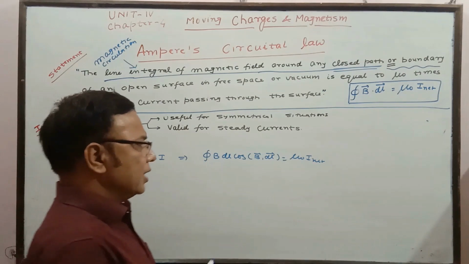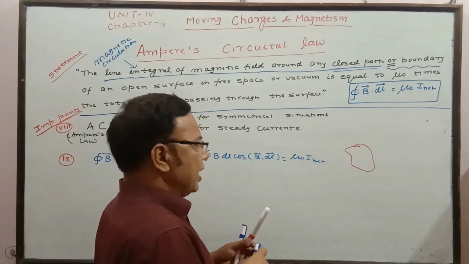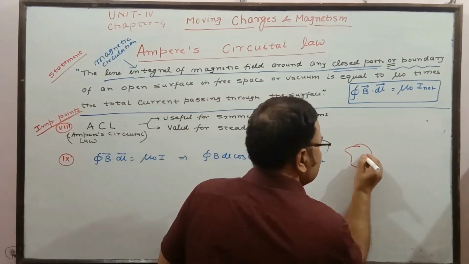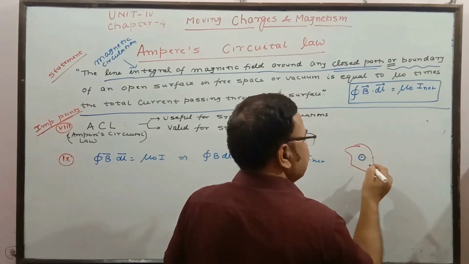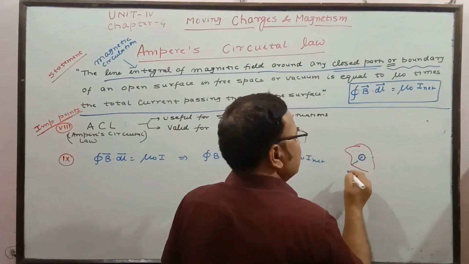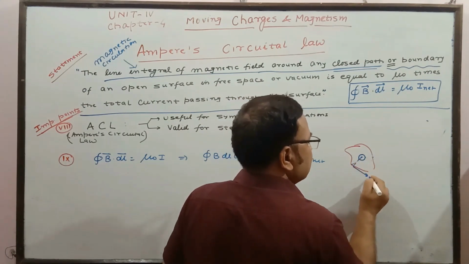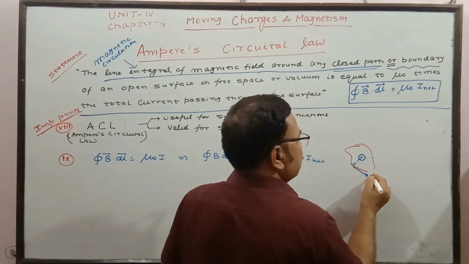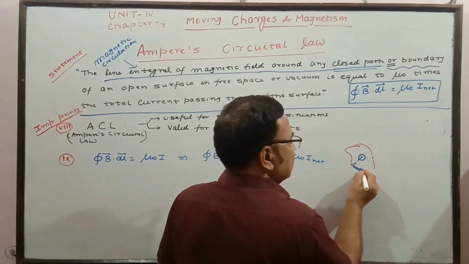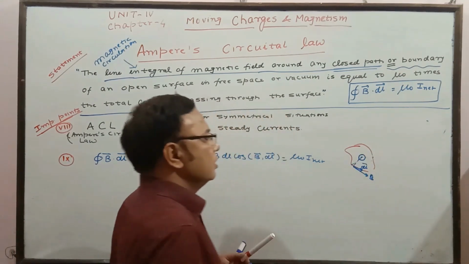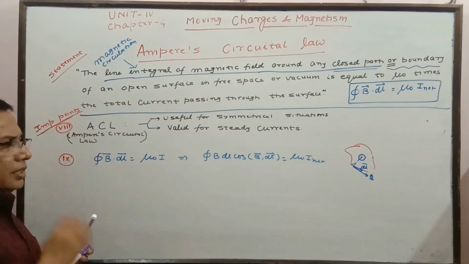Here either the path is zigzag or whatsoever. Here the path is somewhat like this. Here you can see the magnetic field at any point, a wire is supposedly coming out. Perpendicular distance, if you see, at any point, not only here, even at this place as well. The dl direction is, suppose, in this condition. The perpendicular direction is this. This is the direction of magnetic field. So along this is the direction of magnetic field, and dl is in this direction. So the angle between the two is this. So it is true for any angle between B and dl.